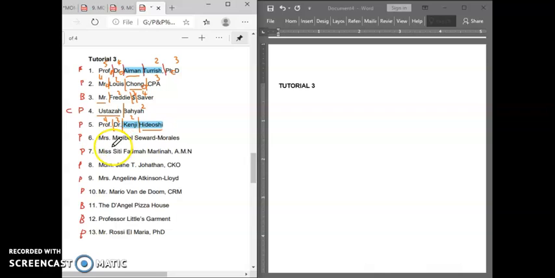The next one is Mrs. Maribel Seward Morales. This is a personal name. So we divide from the filing segment to the filing units. Here, Seward Morales, we delete the hyphen and close it up.